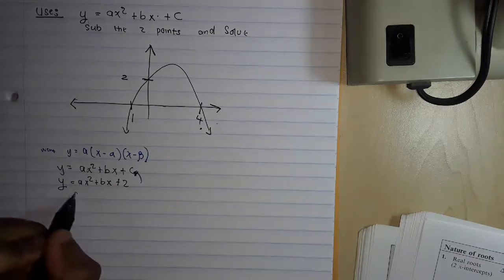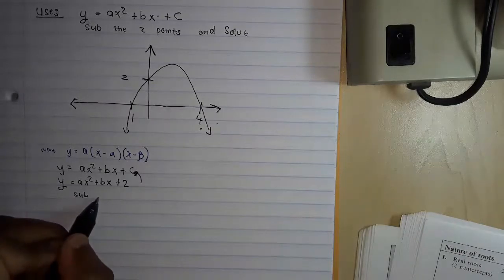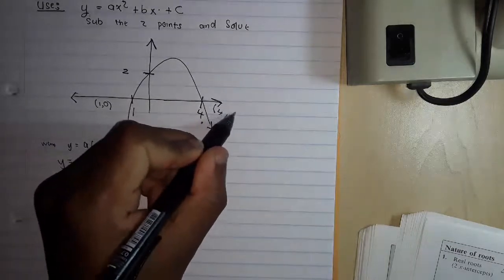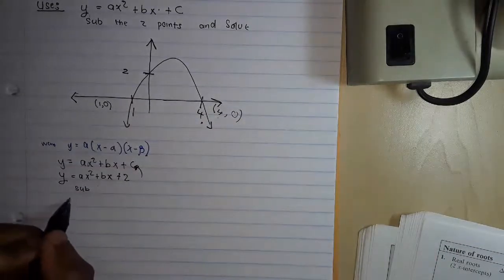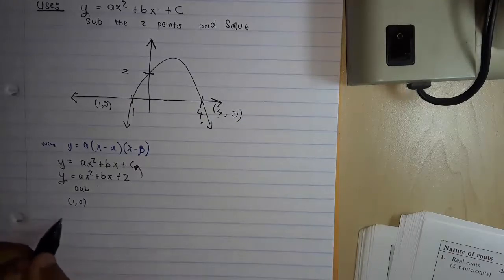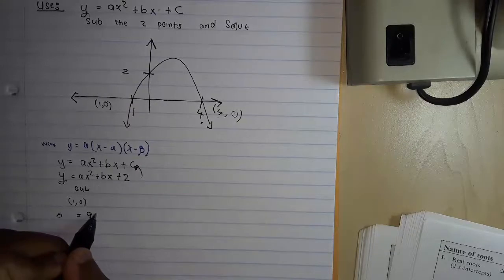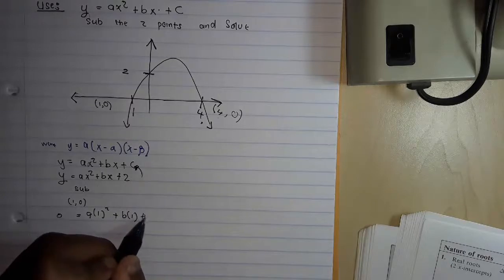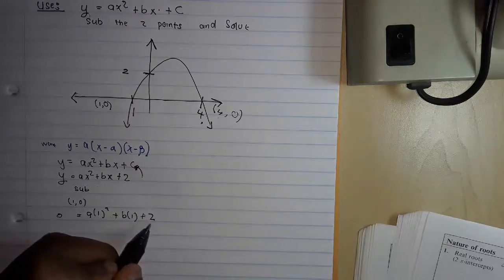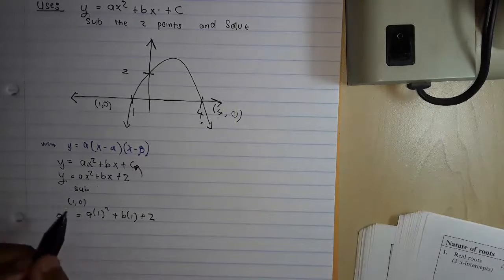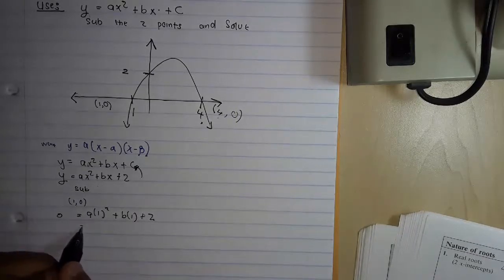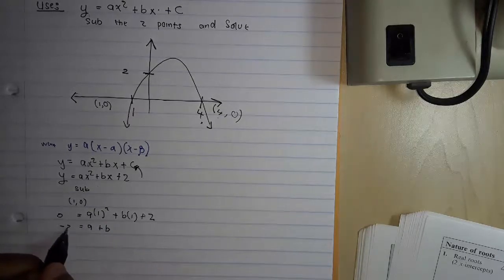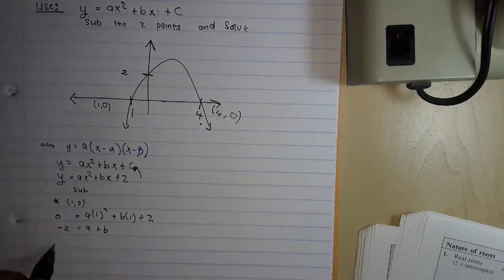And then the next thing we do is sub in your points. You start with the first point, which is here, 1 and 0. Here, it's 4 and 0. So we're going to sub first 1 and 0. Our y is 0, our x is 1, so a times 1 squared, plus b times 1, plus 2. And then we simplify this. We have a plus b equals minus 2. So this is the first sub.